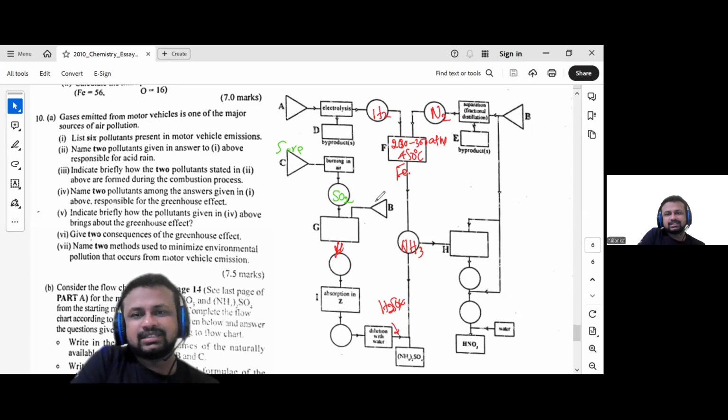Air has oxygen, which reacts with sulfur dioxide.